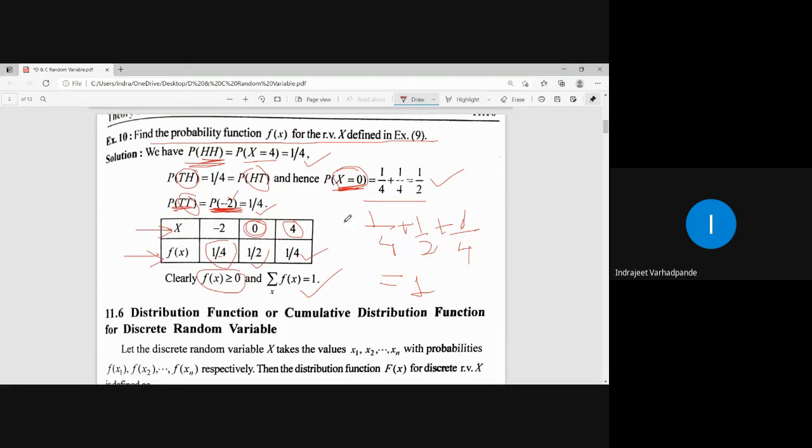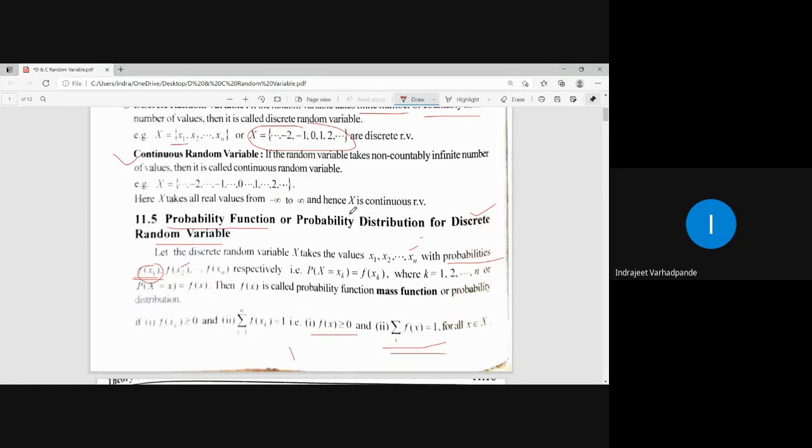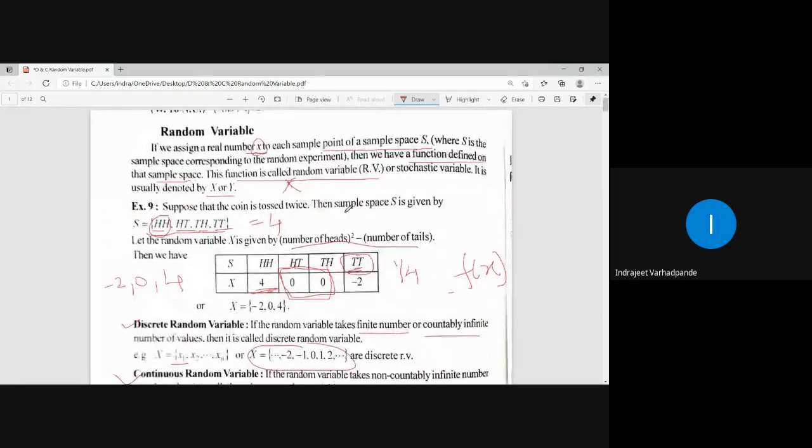They are generated by defining a rule. क्या फंक्शन या रूल डिफाइन किया था यहाँ पर अपन ने? नंबर ऑफ हेड्स स्क्वायर माइनस नंबर ऑफ टेल्स. I hope this point is clear to everybody. So this is how we associate the variables with the corresponding probabilities for the respective outcomes.